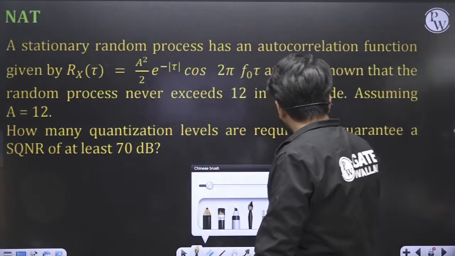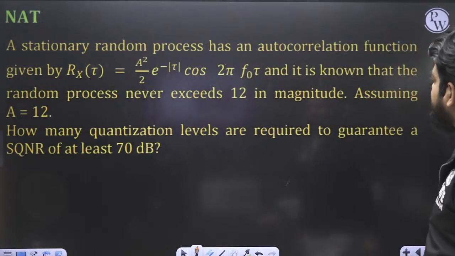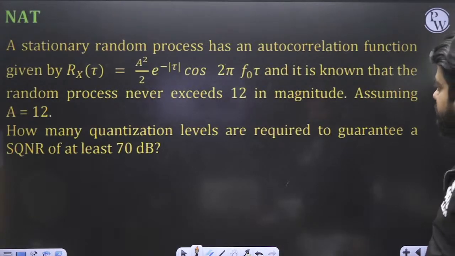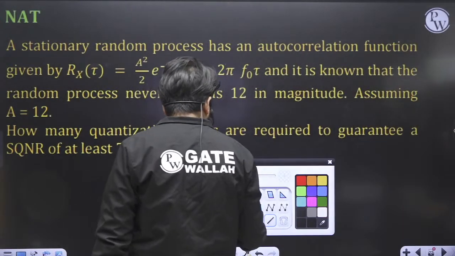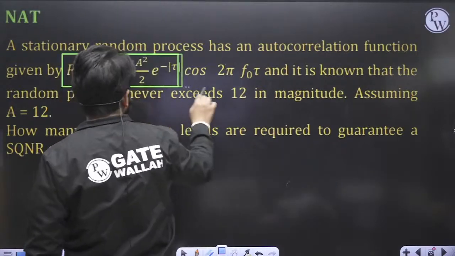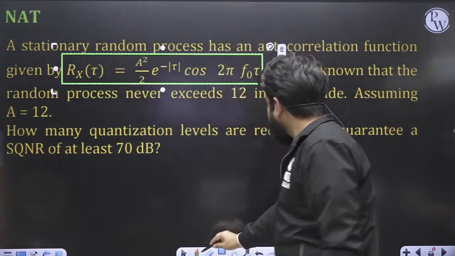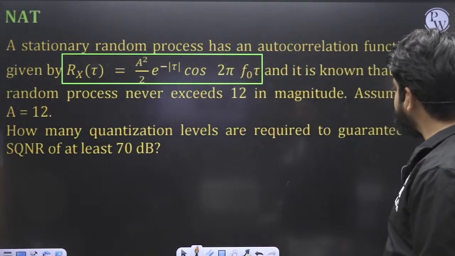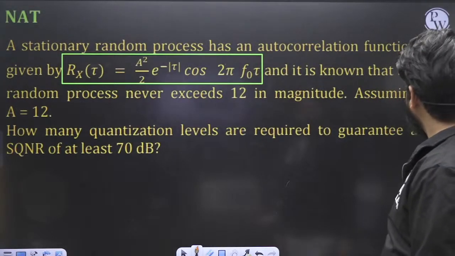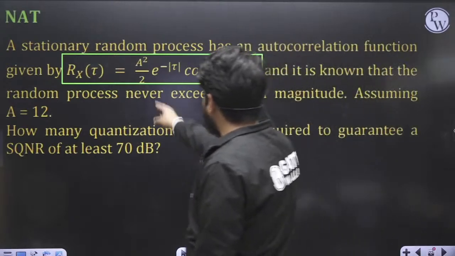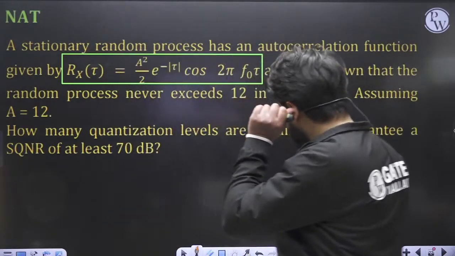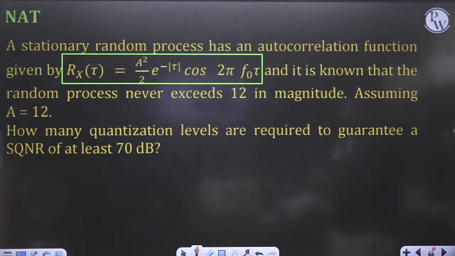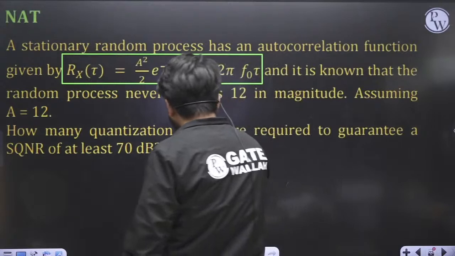In this question, a stationary random process has an autocorrelation function given by this. So this is the autocorrelation function of a stationary random process already mentioned to us. And it is known that the random process never exceeds 12 in magnitude. Assuming A is equal to 12, how many quantization levels are required to guarantee SQNR of at least 70 dB? So they're asking us how many quantization levels are required to guarantee a SQNR of at least 70 dB.